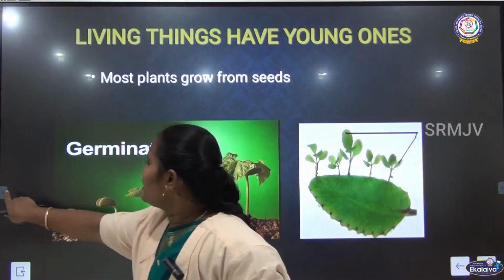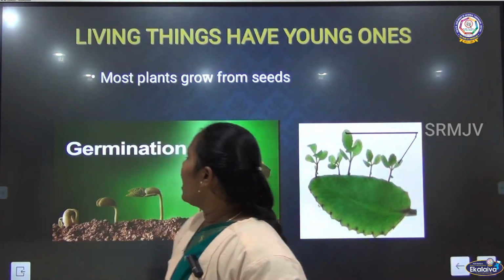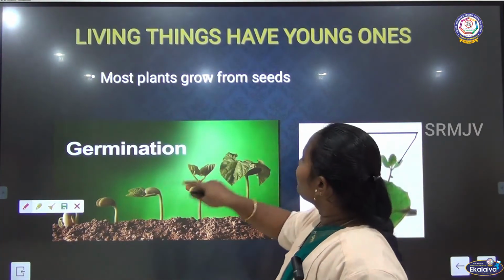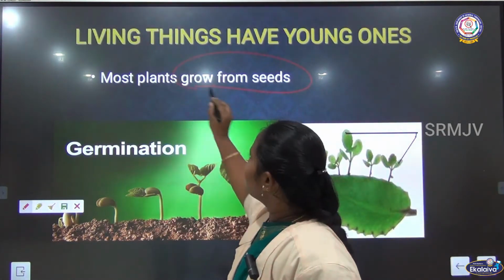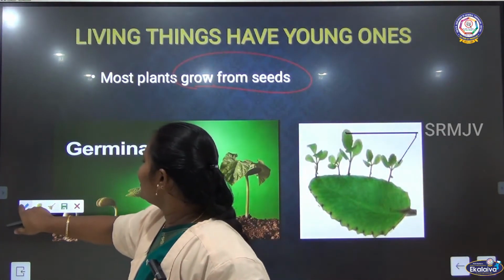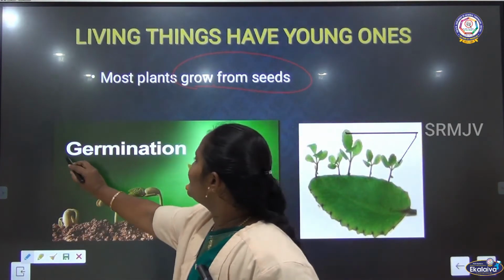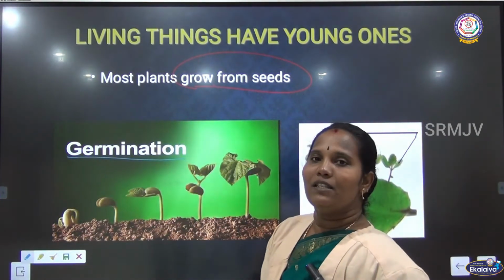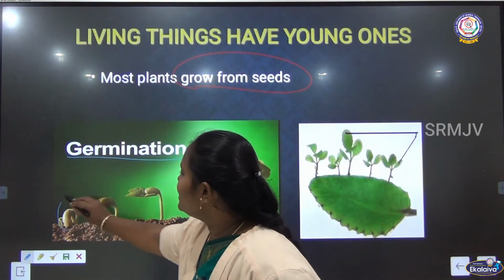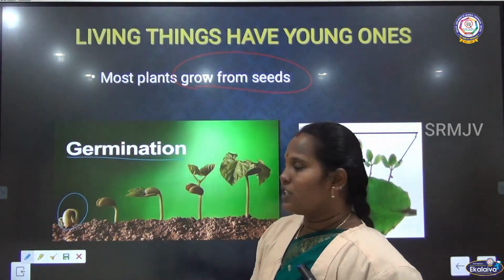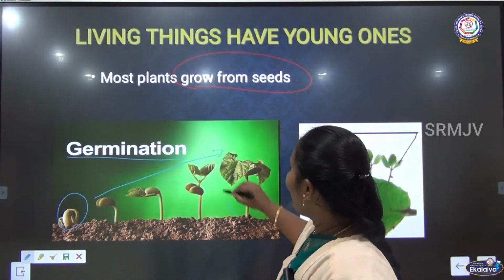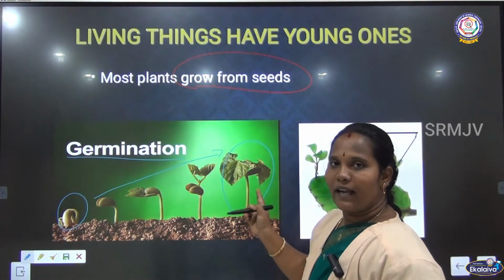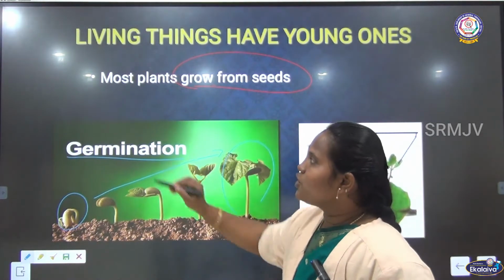Then, living things grow. Plants can grow from seeds. Is it or not? Plants grow from seeds. This process is called germination. What is germination? Germination means if you put the seed into the soil, slowly a shoot grows like a small plant. Is it or not? Like a small plant. That is germination.